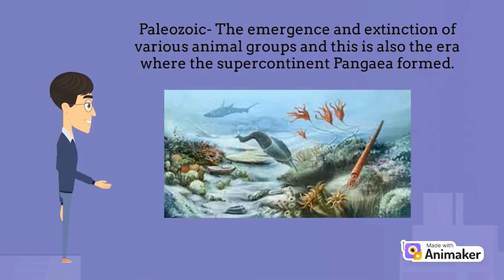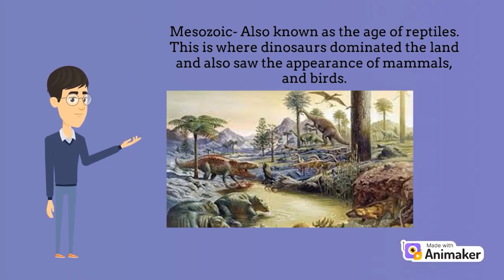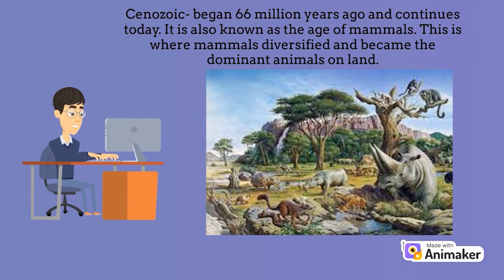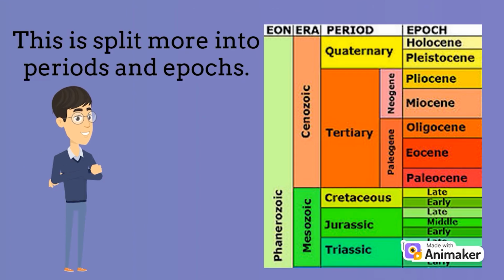Paleozoic, the emergence and extinction of various animal groups, and this is also the era where supercontinent Pangaea formed. Mesozoic, also known as the age of reptiles. This is where dinosaurs dominated the land and also saw the appearance of mammals and birds. Cenozoic began 66 million years ago and continues today. This is also known as the age of mammals. This is where mammals diversified and became dominant animals on land. This is split more into periods and epochs.